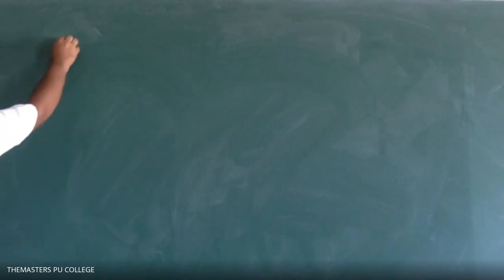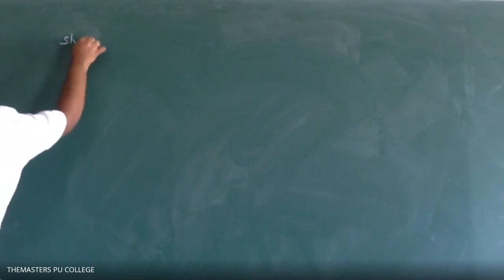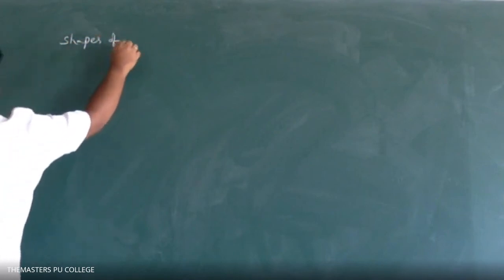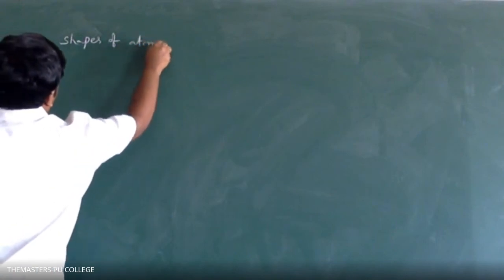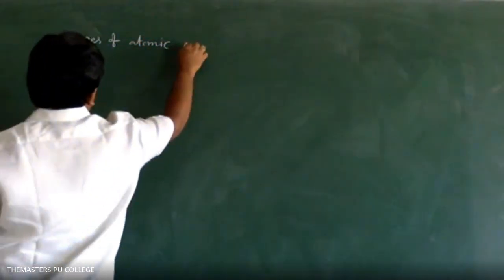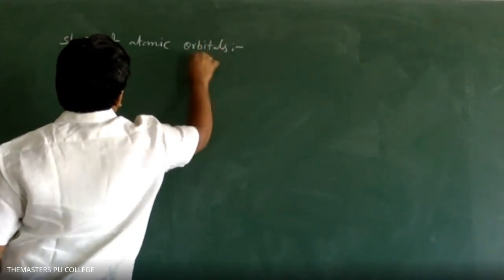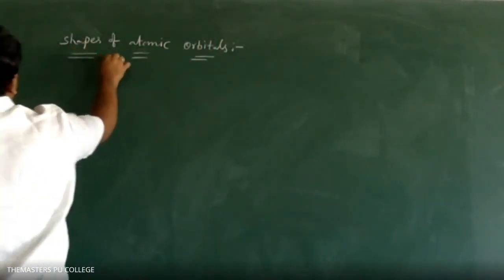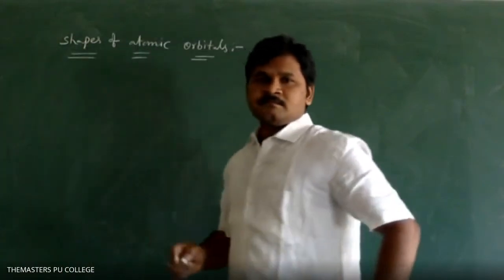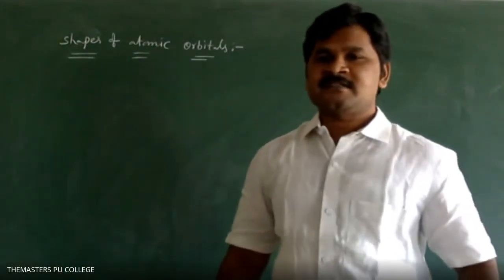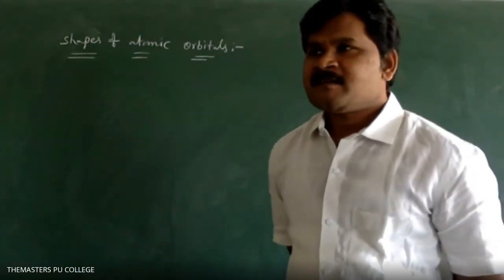Listen, students. Shapes of atomic orbitals. First of all, what is an orbital?